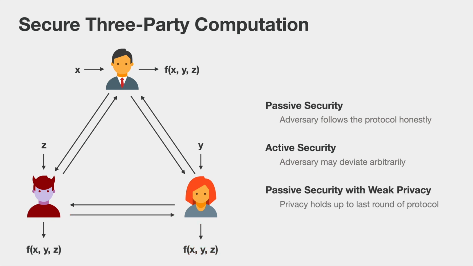A third security notion that we will need, which is somewhat less common, is passive security with weak privacy. Such a protocol is passively secure and has the additional guarantee that even if an adversary does deviate, privacy of the honest party's inputs holds up to the last round of the protocol execution.